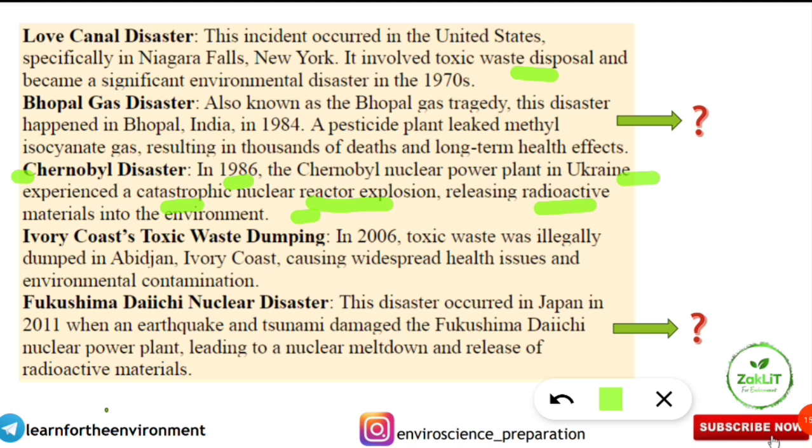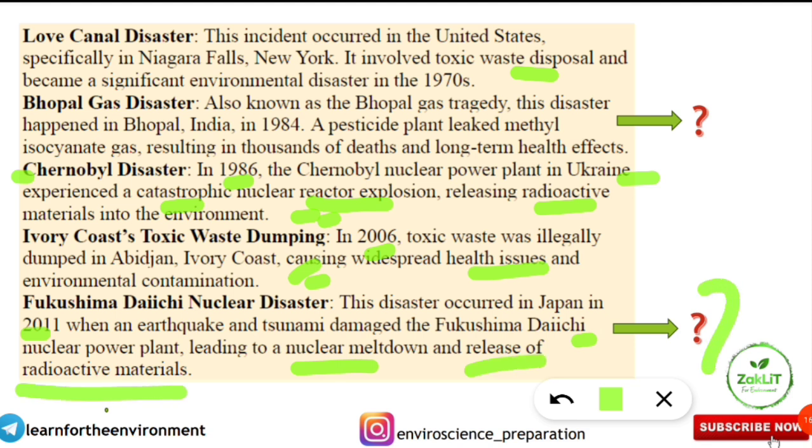Next is the Ivory Coast toxic waste dumping. It happened in 2006. Toxic waste was illegally dumped in Abidjan, Ivory Coast, causing widespread health issues and environmental contamination. Next is the Fukushima Daiichi nuclear disaster. This disaster occurred in Japan in 2011 when an earthquake and tsunami damaged the Fukushima Daiichi nuclear plant, leading to nuclear meltdown and release of radioactive materials.